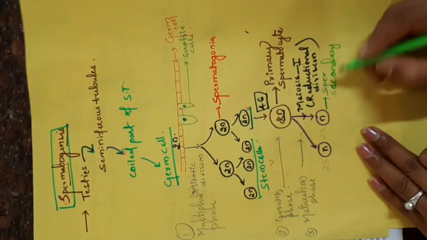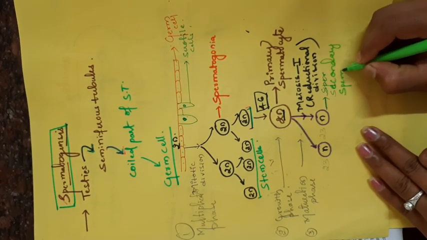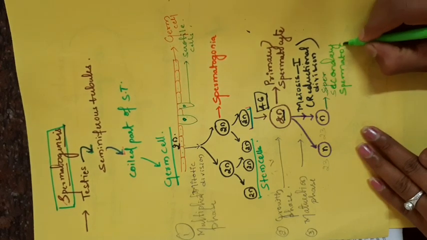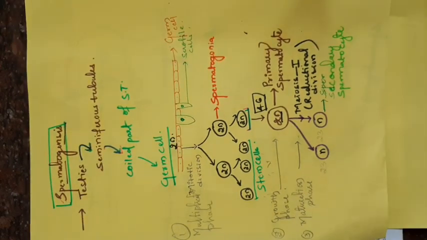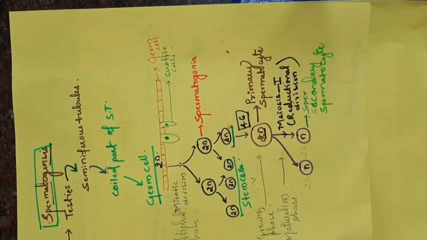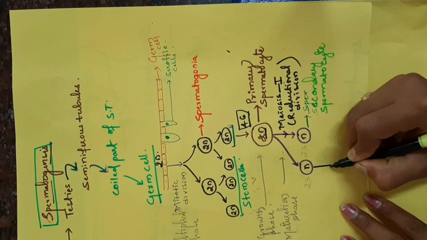Secondary spermatocytes. After formation of secondary spermatocytes, the next step of meiosis occurs. After completion of meiosis first, the next step is meiosis second.